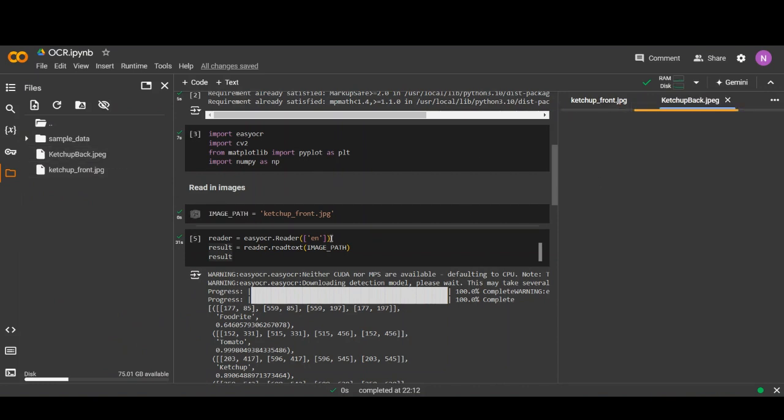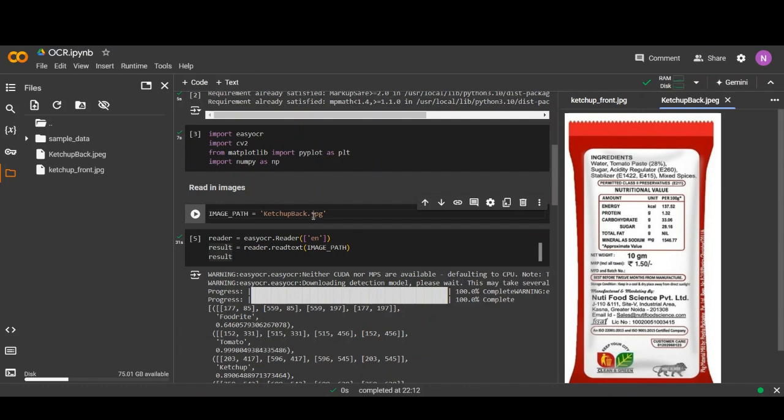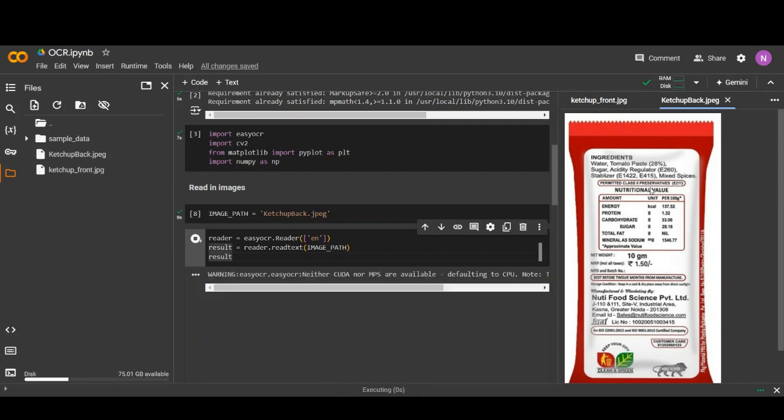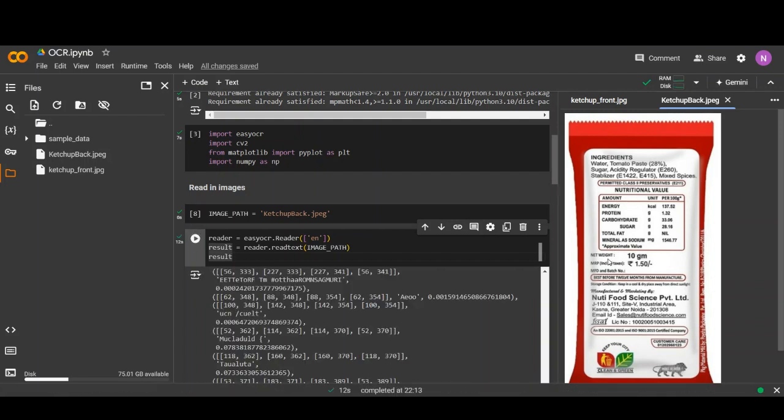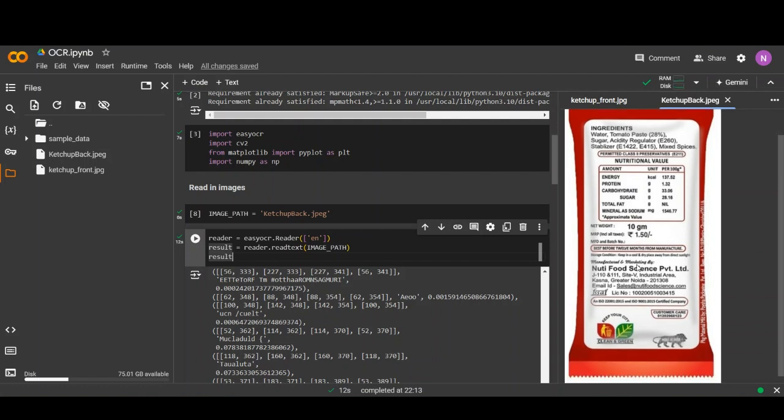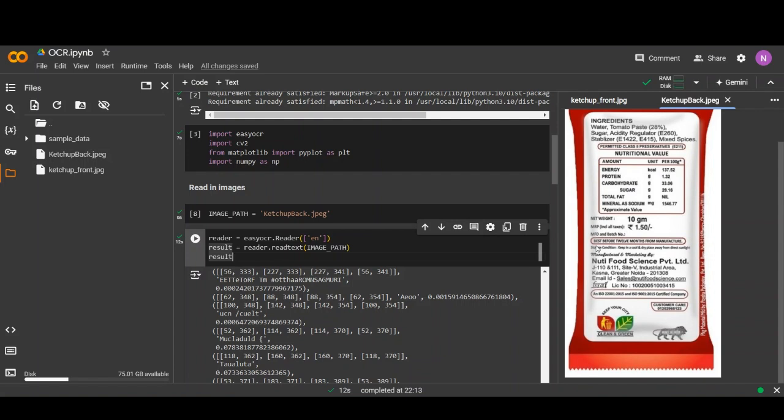So here is another image. Give this image to this module. This image contains a lot of information like ingredients as well as weight of the product as well as MRP, and it says best before 12 months from manufacture.